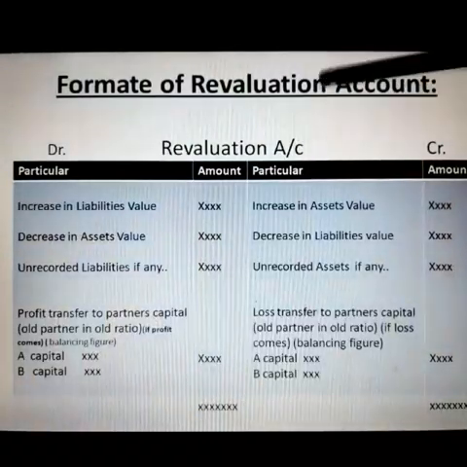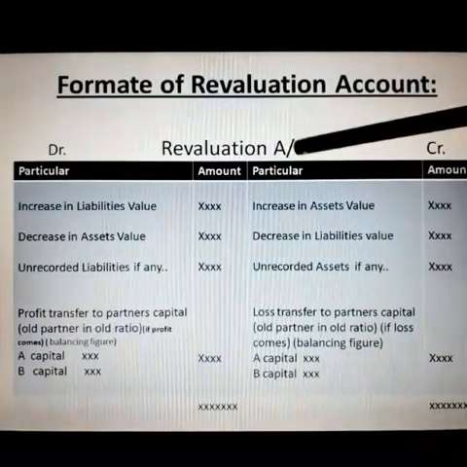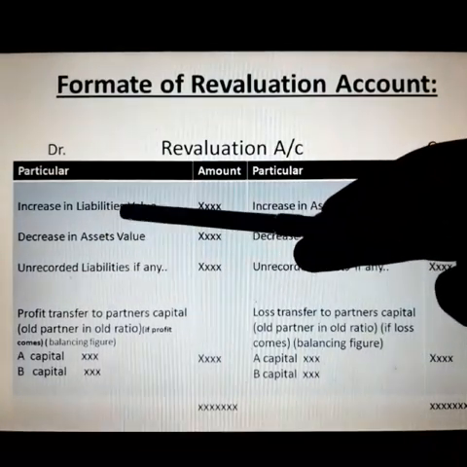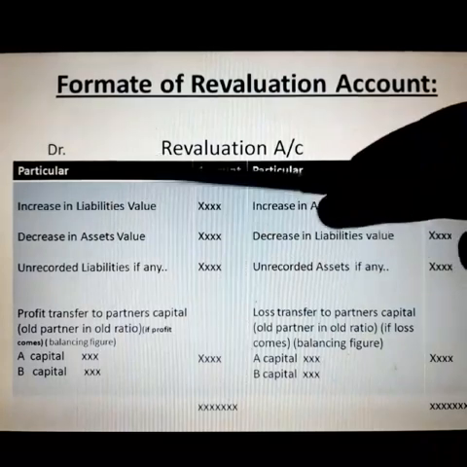Students, you can see the pro forma of the revaluation account. This is the format you have to keep in mind. If liability value increases, you have to put it on the debit side.